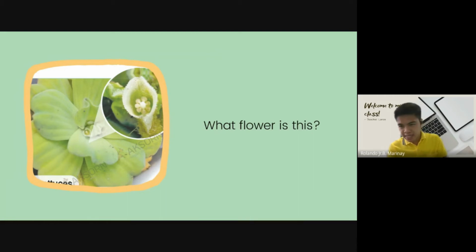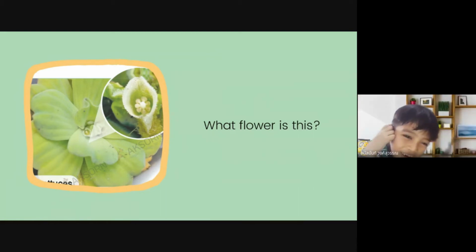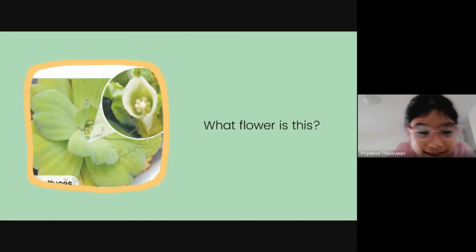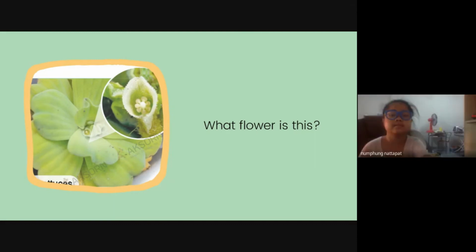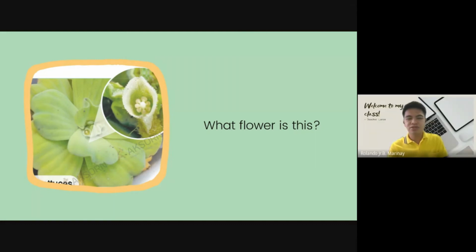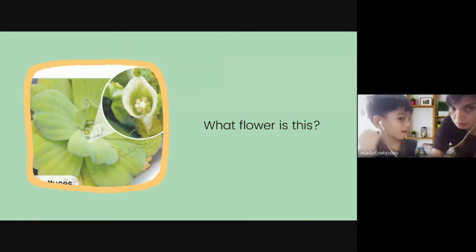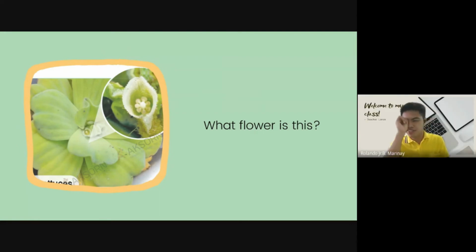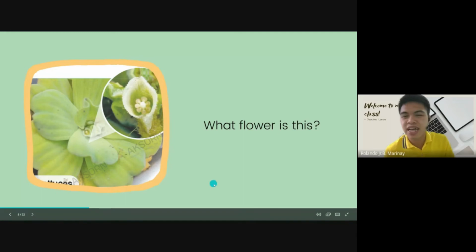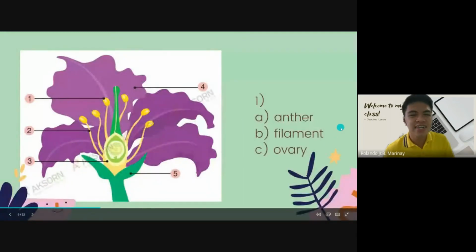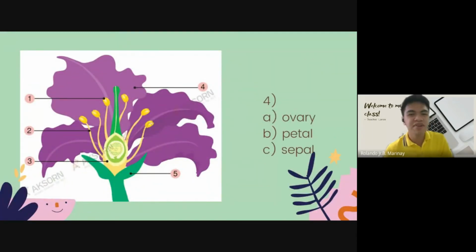Okay, I'd like to go back to this one because you usually forget it. What's this? Water lotus. Water lettuce, not lotus, okay, lettuce. Lotus is a different one. Water lettuce.